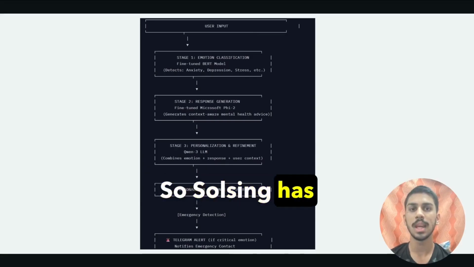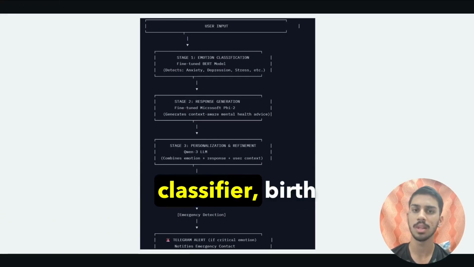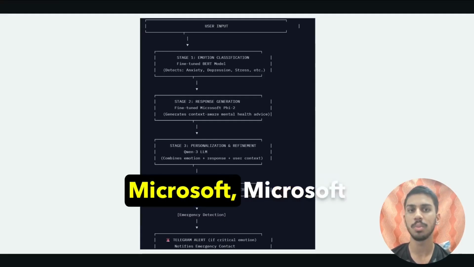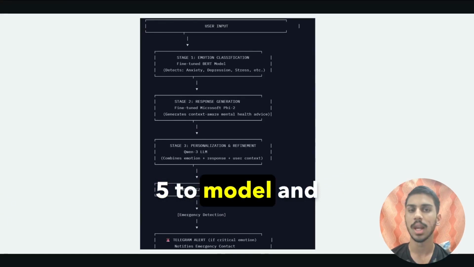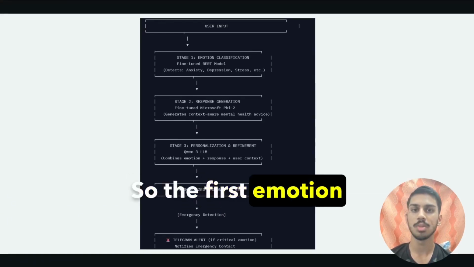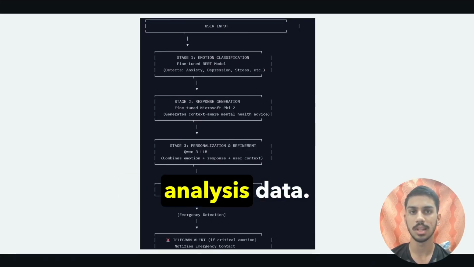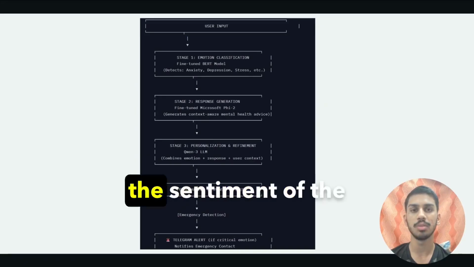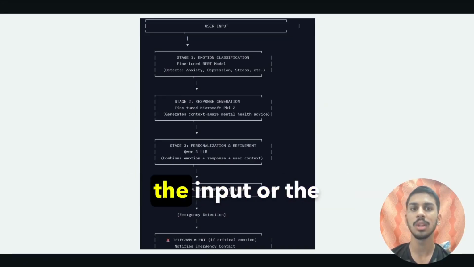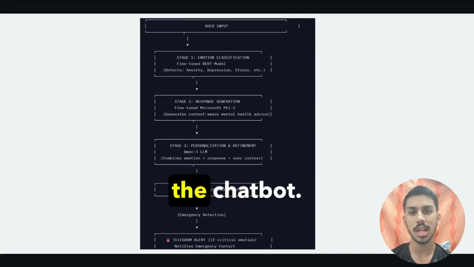So, SoulSync has mainly three major backbones. First, the emotion classifier BERT model. Second, the response generator Microsoft Phi-2 model. And third, Qwen 3 LLM. For the first, the emotion classification BERT model, we have fine-tuned it on sentiment analysis data, which predicts the sentiment of the user, such as anxiety or depression, based on the input or the conversation it has with the chatbot.